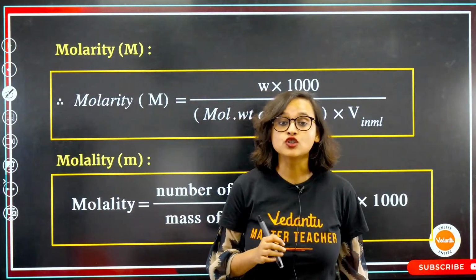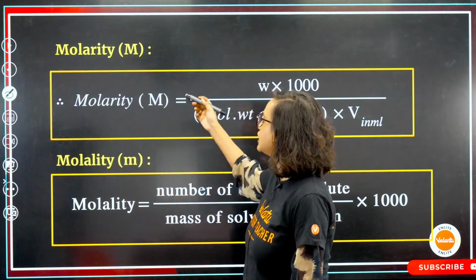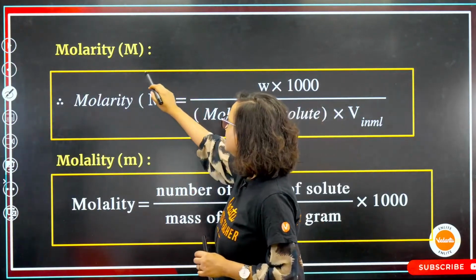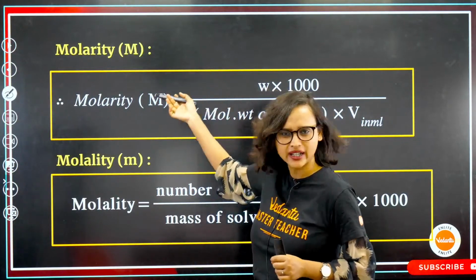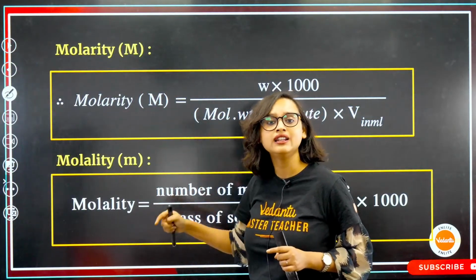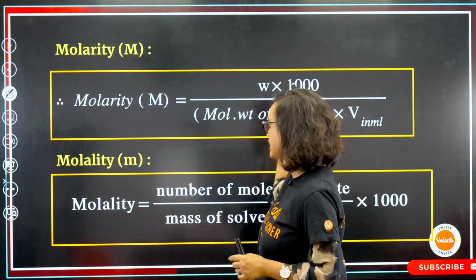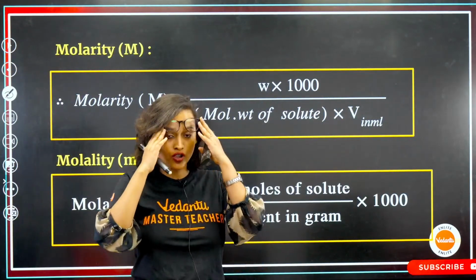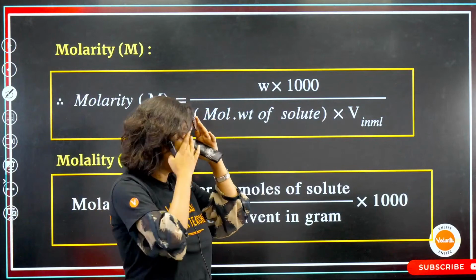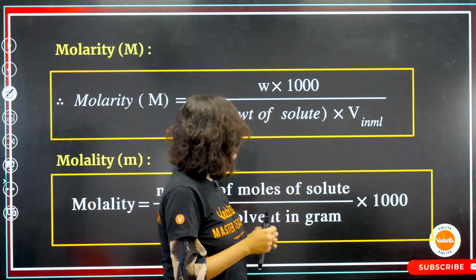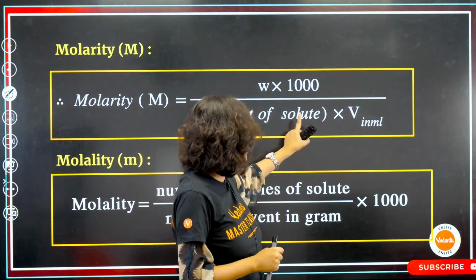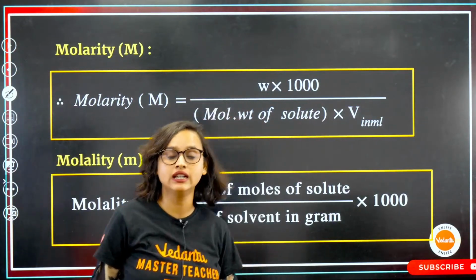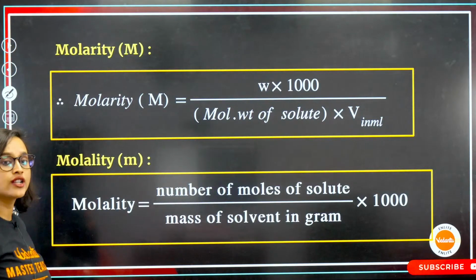Anyway, so molarity. Let's find out that molarity. Everybody knows this formula. Molarity, denoted by capital M, is basically W into 1000 divided by molecular weight of solute into V, where W is the weight of solute and V is in milliliter. Molality. What is molality?